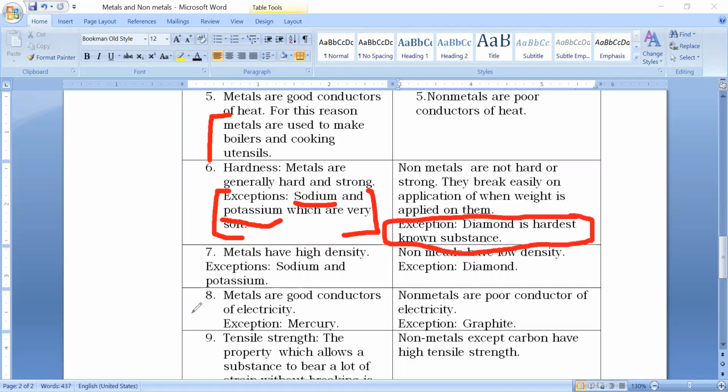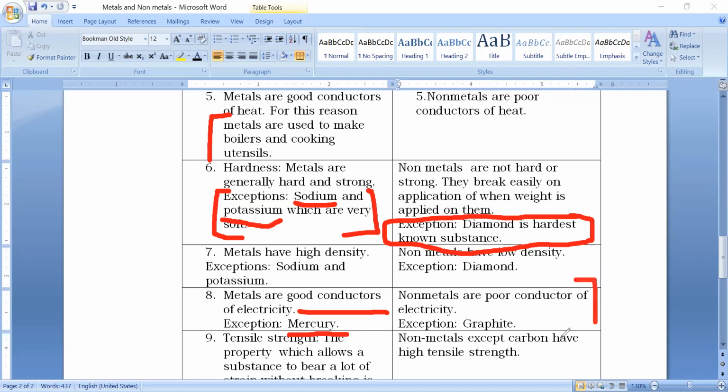Then comes whether these are good conductors of electricity. Metals are good conductors of electricity. That is why electricity wires are made up of metals, copper and aluminium. Silver is the best conductor of electricity, but silver is costly, so we cannot afford to make silver wires for electrical transmission. So we use copper or aluminium wires.